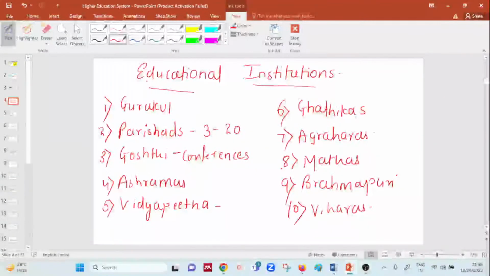Now, the years of these universities I have not highlighted, as I told you. The reason is there were no specific questions on this. For example, Taxila University flourished from around 600 to 500.